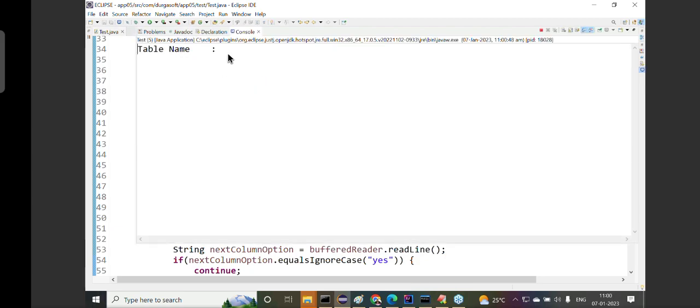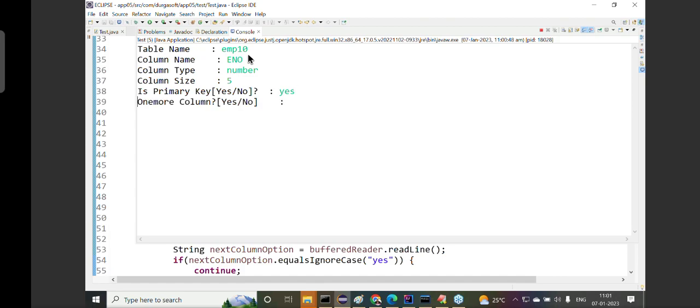First of all, I want to provide the data table name. The EMP10 table is not available in my database, that's why I want to take EMP10. Column name, ENO. Column type, number. Column size, 5. Is it primary key? Yes, sir.